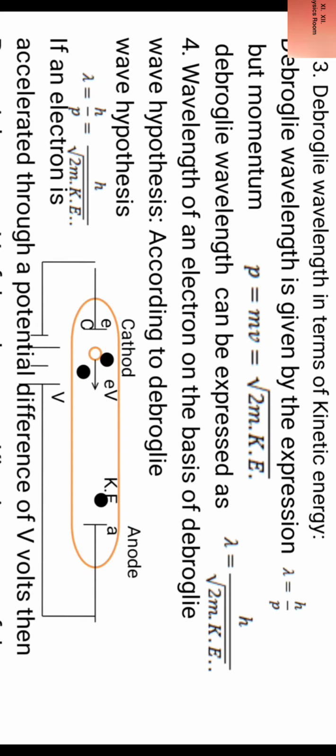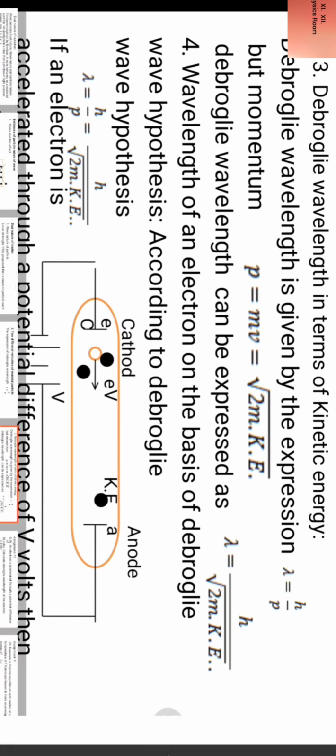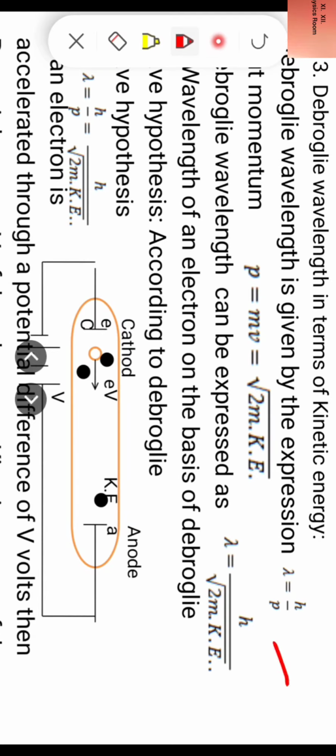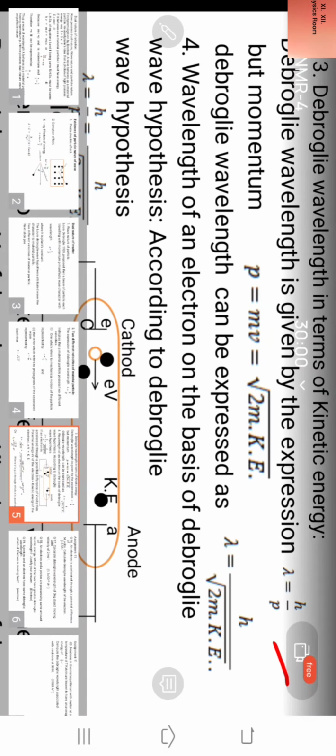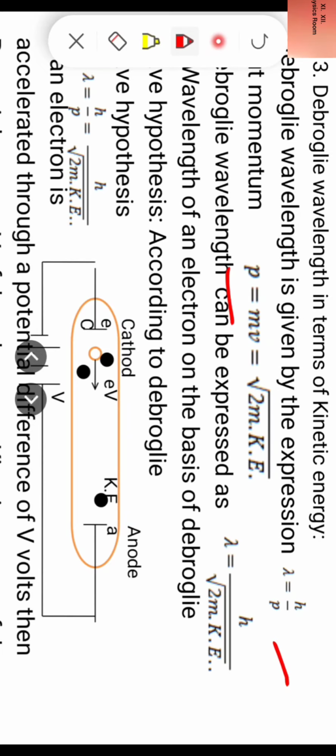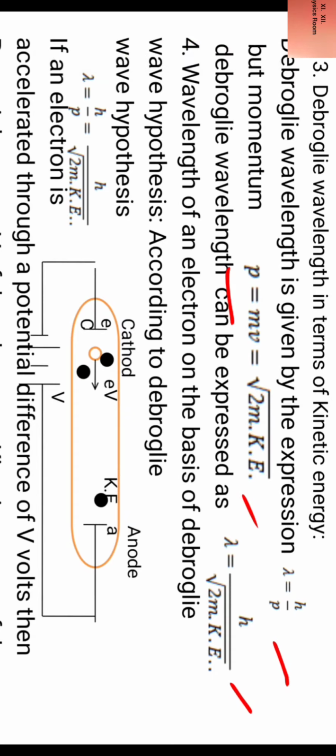De Broglie wavelength is given by the expression lambda is equal to h by p, but momentum p is equal to mv, and mv is equal to under root of twice m into kinetic energy. Thus p is equal to mv, and it can be expressed as under root of twice m into kinetic energy. Therefore de Broglie wavelength can be expressed as lambda is equal to h by under root of twice m into kinetic energy, where m is the mass of the particle.